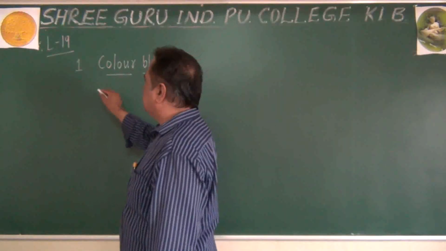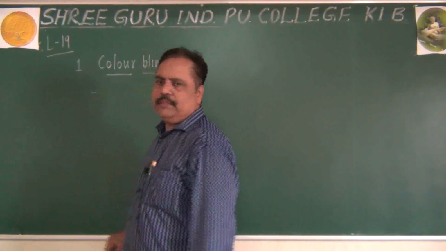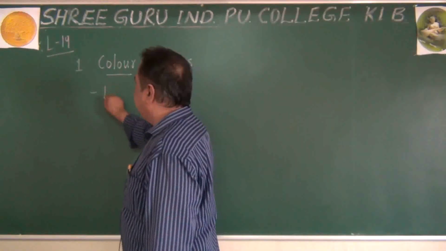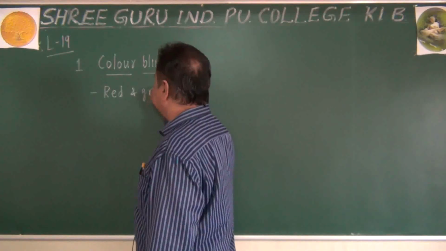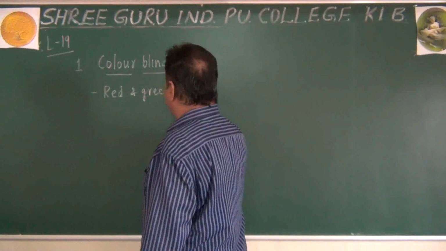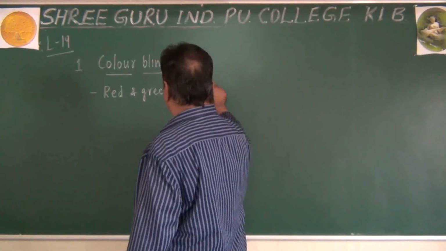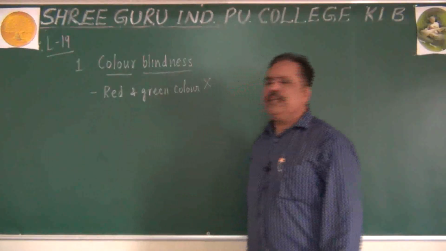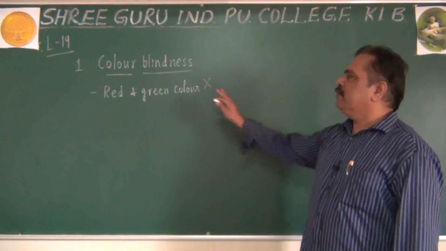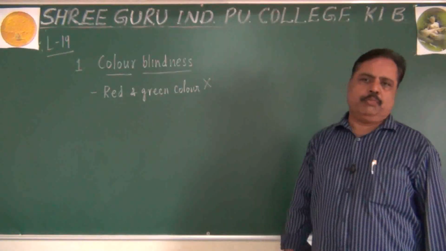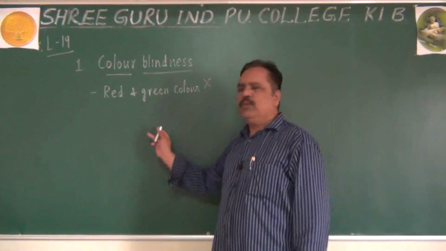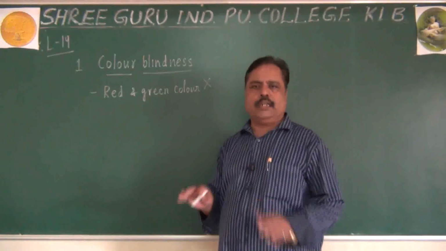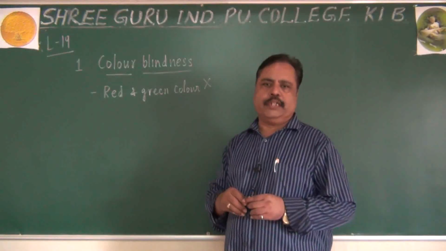When a person is affected by color blindness, he will be unable to distinguish between red and green color. When a person is unable to distinguish between red and green color, it will generally be called color blindness. There may be some conditions where green and blue color, or red and blue color, will also not be differentiated.